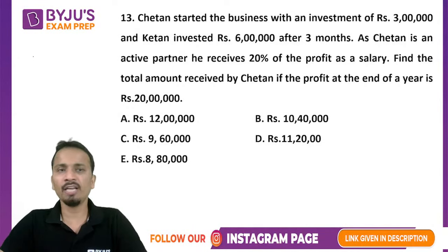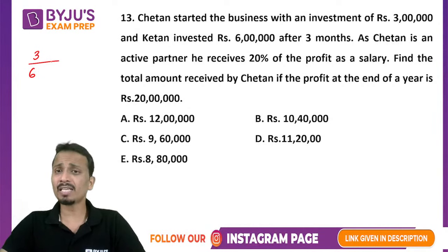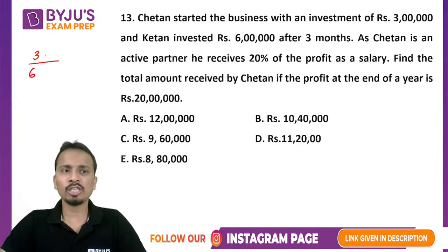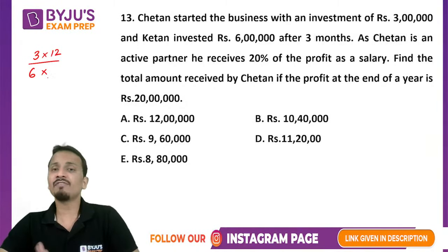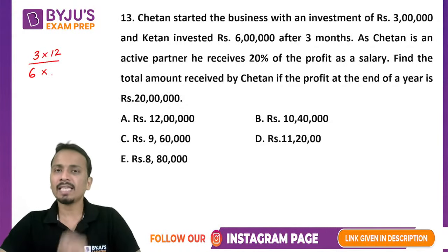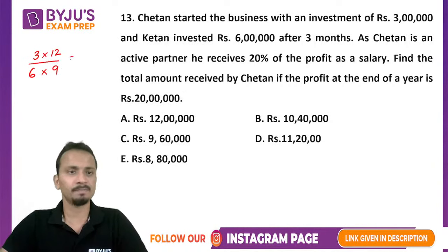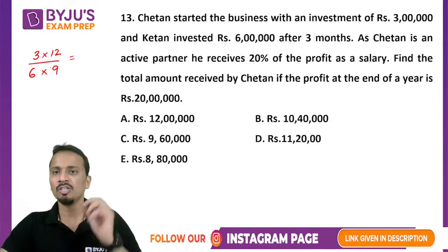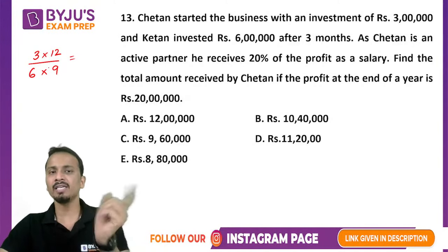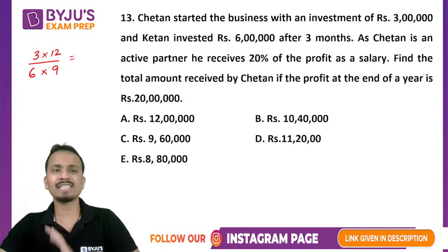So first of all, let us determine this ratio. Chetan invested 3 lakhs, Ketan invested 6 lakhs. But Chetan started the business, so Chetan was there in the business for the entire year, that means for 12 months. But the other person came after 3 months. So that means Ketan, the second person, was there in the business for only 9 months. Alright, now we'll do the simplification. This will be the ratio in which the leftover profit will be divided after giving a salary.